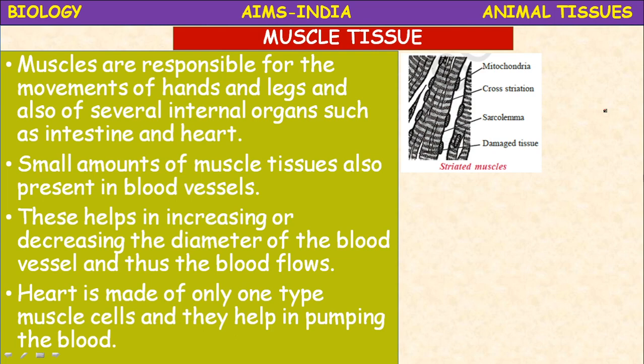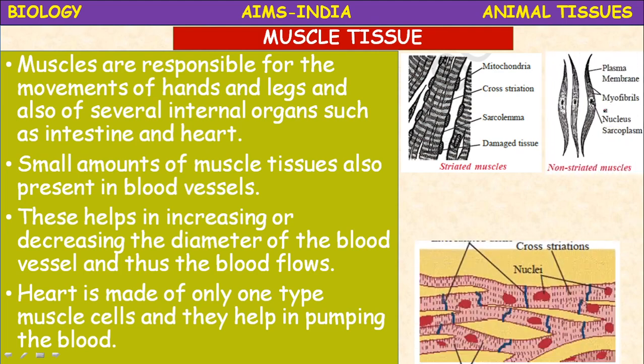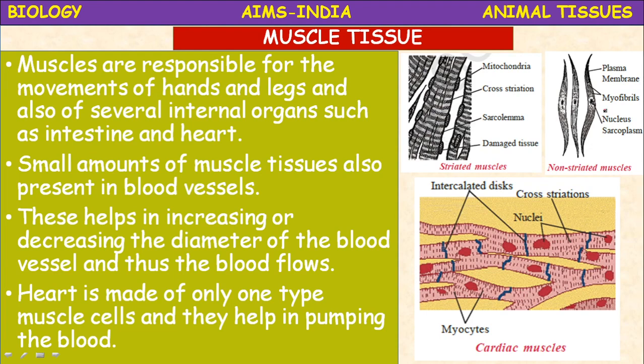Here there are different types of muscles observed in animals. There are striated muscles, non-striated muscles and cardiac muscles. There are three main types of muscles. Striated muscles show striations, meaning stripes. Cross striations are present. There is a junction called the sarcolemma, and the mitochondria present produce a large amount of energy, because muscles require a supply of energy for contraction and relaxation.